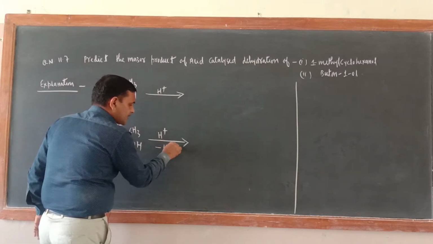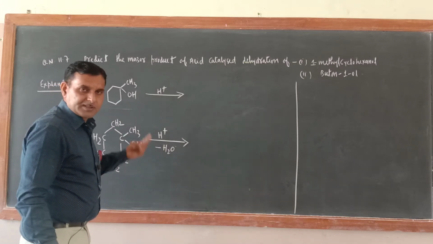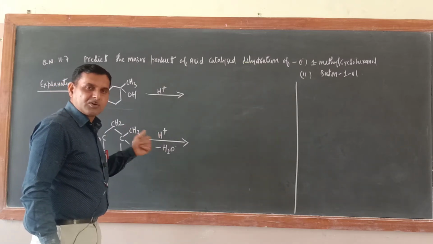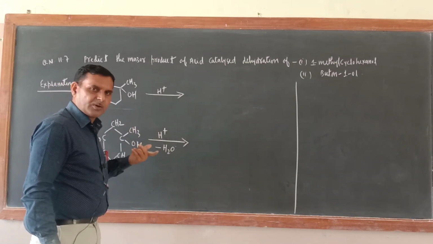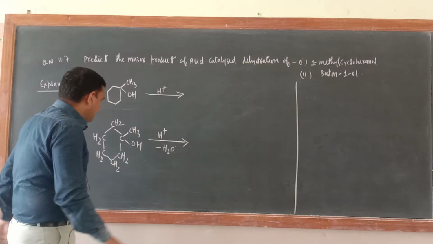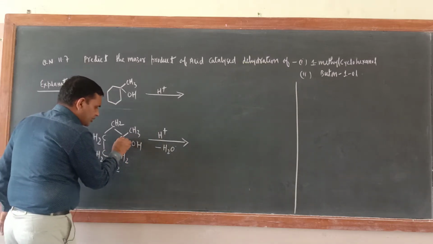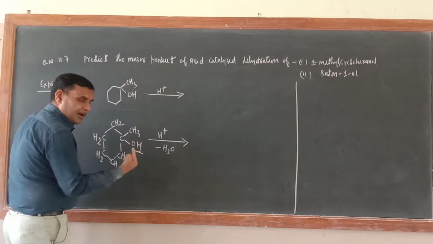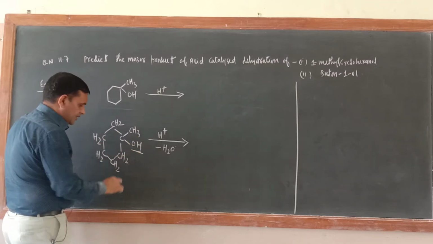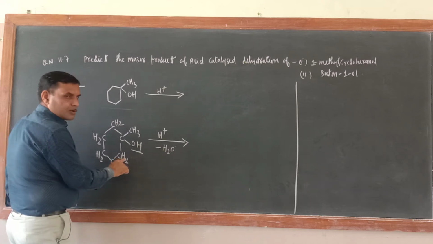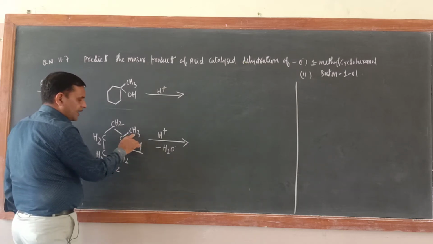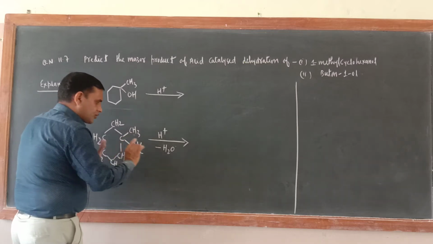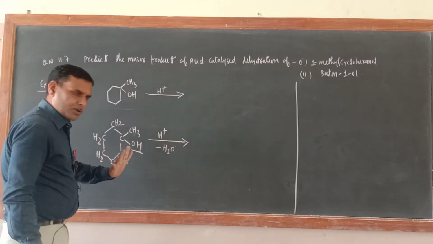Dehydration of alcohol means removal of a water molecule from one molecule of alcohol in presence of acid. Now it is sure that this OH will come out. To get one proton, we have the option: this proton may come out, or from this carbon atom a proton may come out. So we will remove from both.